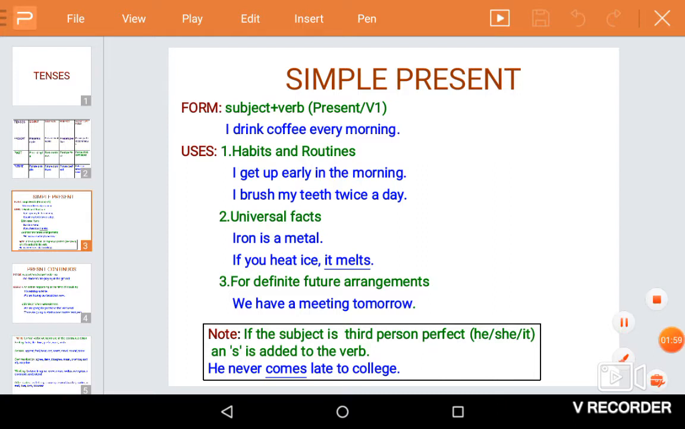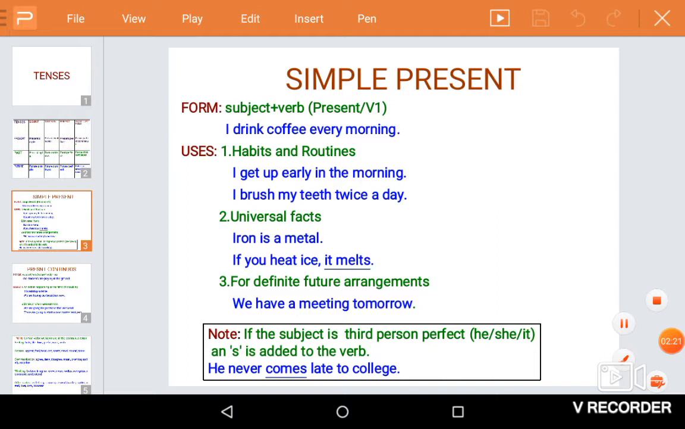The next one, for definite future arrangements, we can use simple present tense. We have a meeting tomorrow. I can give you one more example. Tomorrow is a holiday. If I say tomorrow will be a holiday, which is not definite. If you say tomorrow is a holiday, that is confirmed.